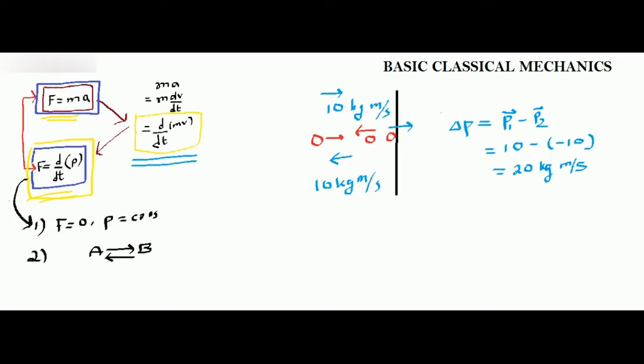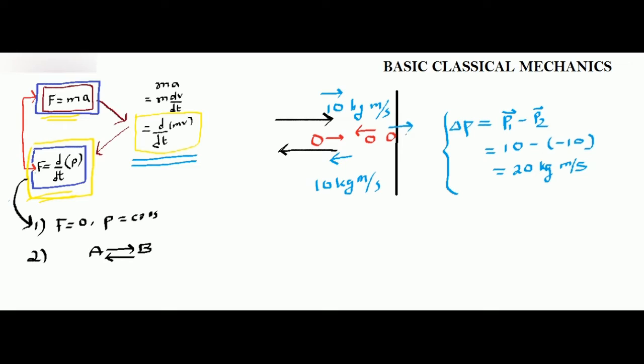So as I said, whenever there is a change in momentum, then there is a force, because rate of change of momentum with time is force. It means that the ball which was initially moving towards the right hits the wall and moves towards the left.